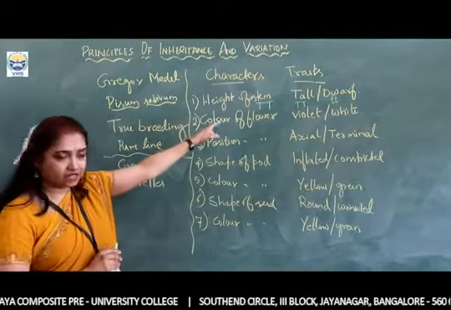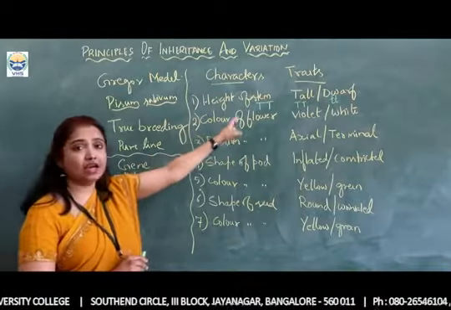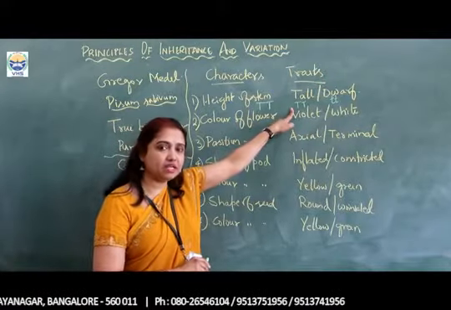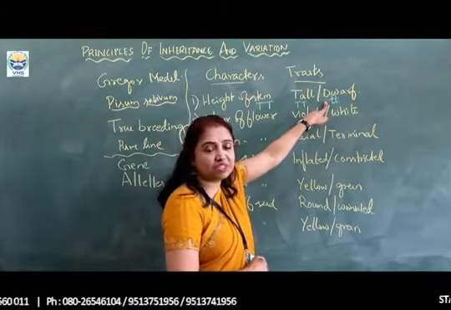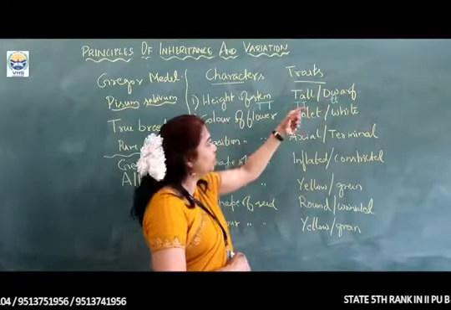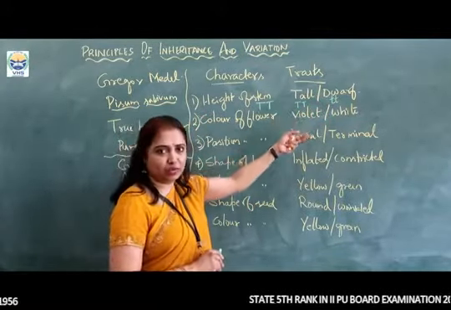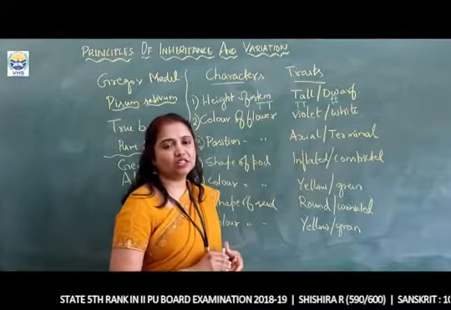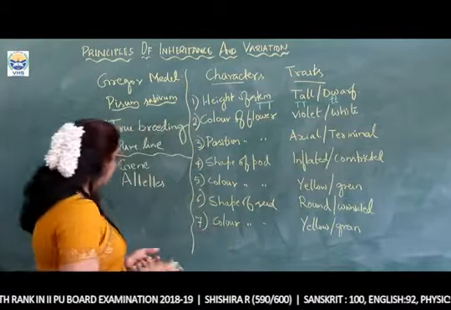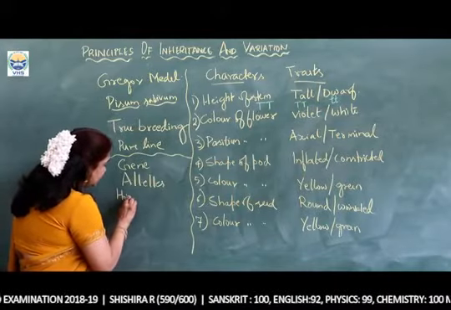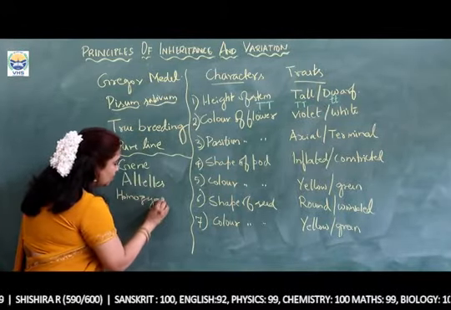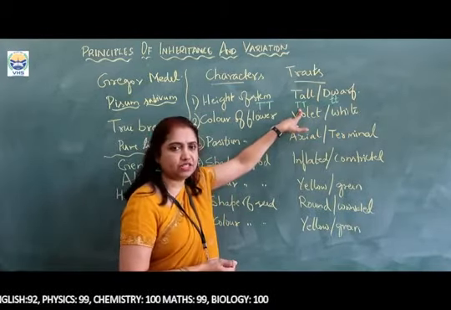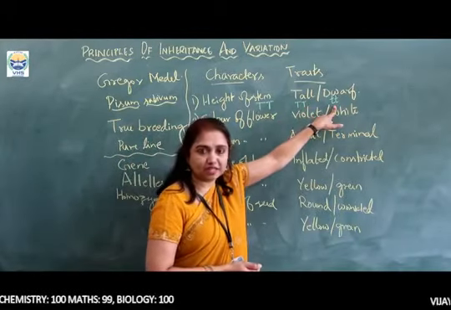Now, the character has 2 variations. The gene has 2 variations here, one for tall, which is represented by the uppercase letter, and the next for dwarf, which is represented by the lowercase letter. Now, when there are 2 letters present together over here, and we don't see any combination of the 2, we use the term homozygous condition. Okay, the next is homozygous condition. What do you mean by this homozygous condition? When the alleles are similar, we call it homozygous condition. This is homozygous and this is homozygous.